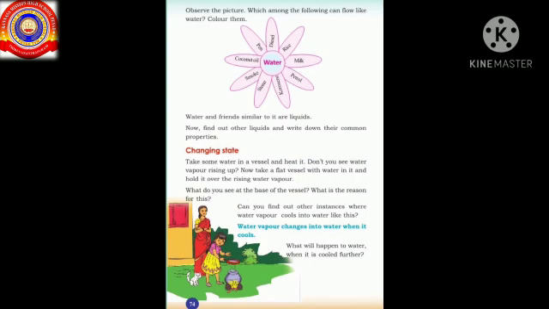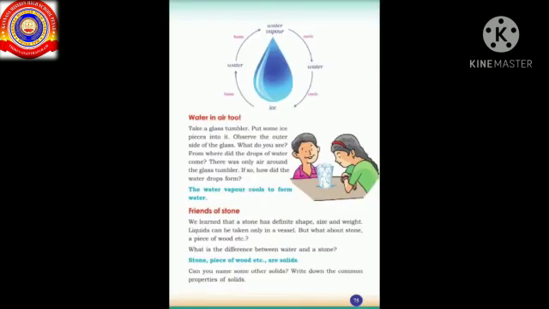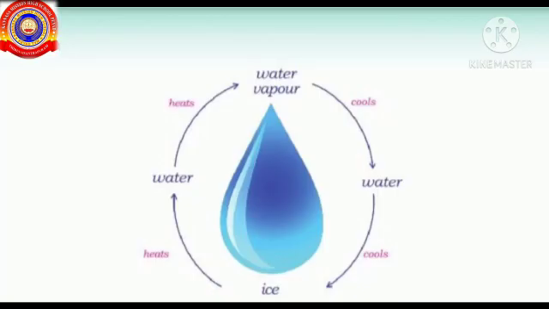So from this we can understand that water changes into water vapor while heating, and the water vapor changes into water again by cooling. And we all know that water changes into ice by cooling. So this is the change of state of water.